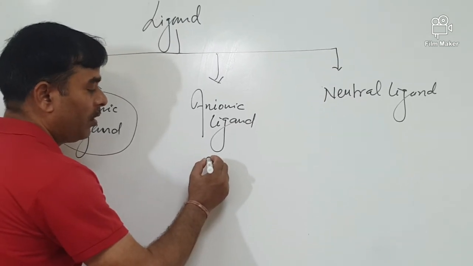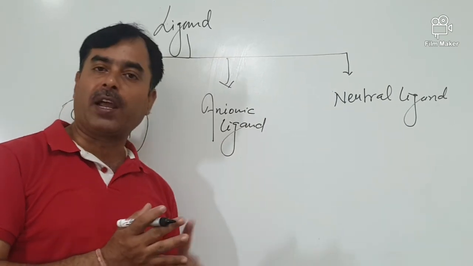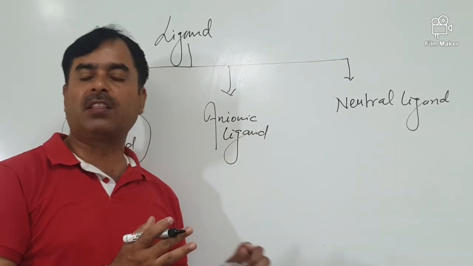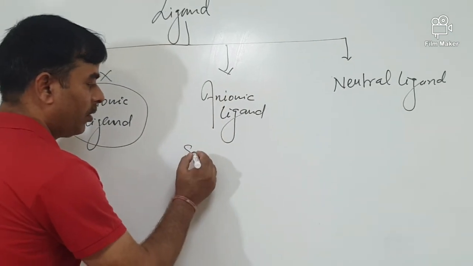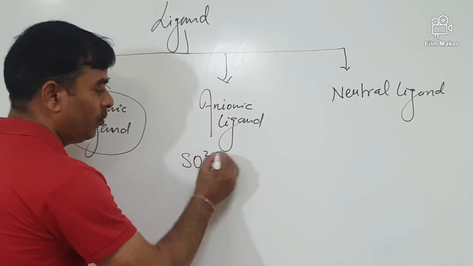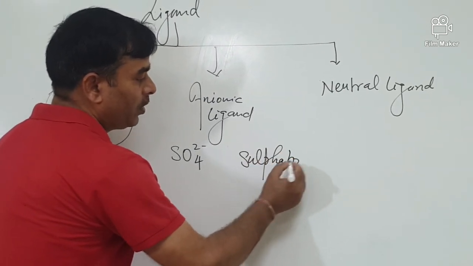First, we always use O in the name of anionic ligands when we are giving the nomenclature of coordination compounds, like SO4 2-, this is called sulfato.